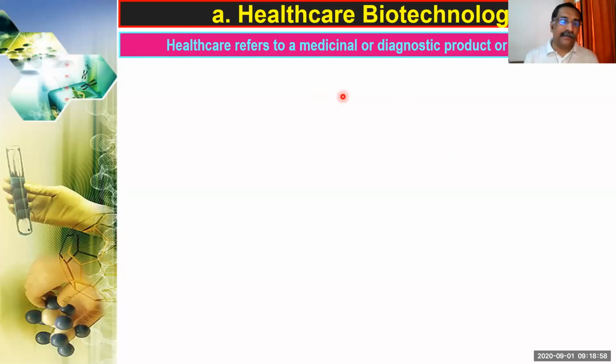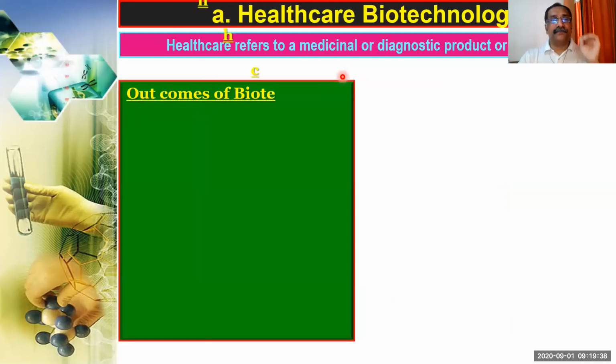And third, we can produce vaccines to control certain diseases which are caused by certain microbes. So there are three important things biotechnology has under healthcare. One, we are getting certain medicines; we can get diagnostic products; and we are able to produce vaccines. Okay, so this is what we are going to see under healthcare biotechnology.